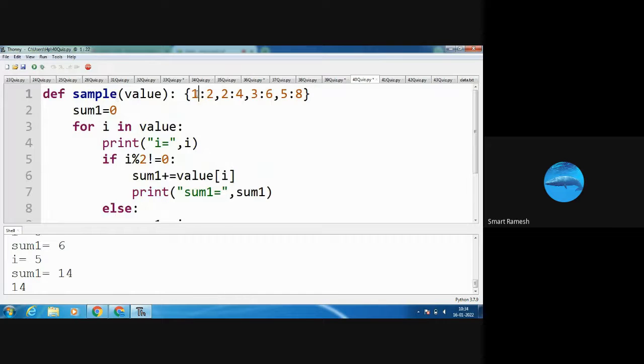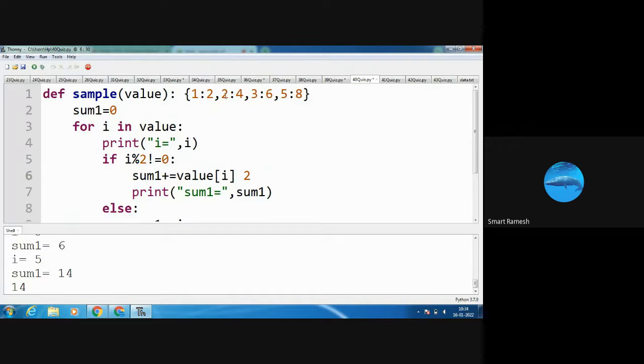i value is 1. 1 modulus 2 not equal to 0, is the condition true? sum1 equal to sum1 plus value of i. What is the value of 1? That is 2. So my sum1 is 2. Next, I am going to the for loop. This time, what is the i value?